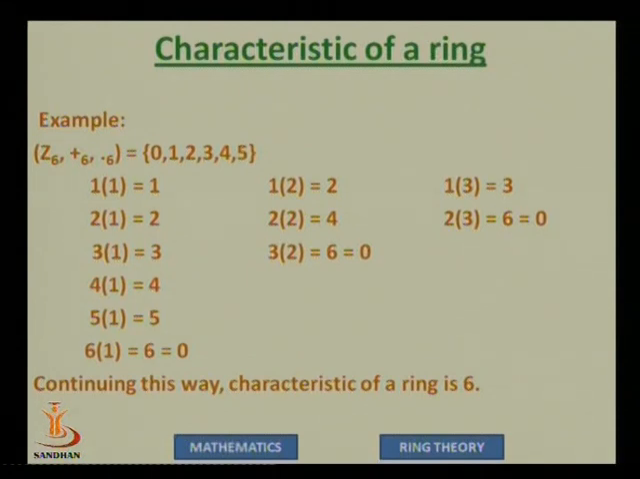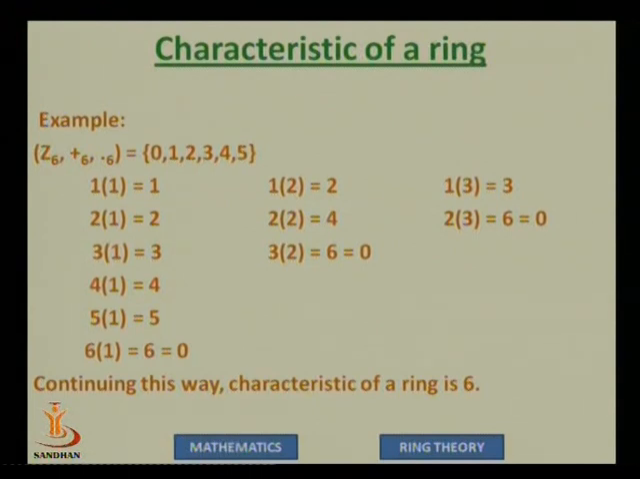And now we start with the first element. Our first element is 1. So we start with 1 multiplied by 1, 2 multiplied by 1, 3 multiplied by 1, 4 multiplied by 1. We go on getting it in the first column. And we can see that when we get 6 multiplied by 1, we get 6. But 6 is equivalent to 0. So we get 0 when we multiply 6 with 1.